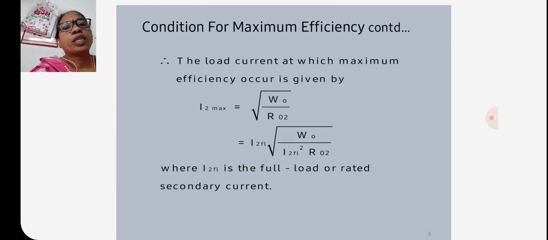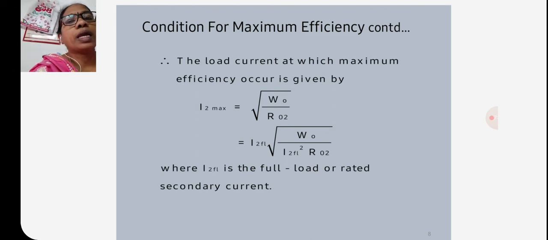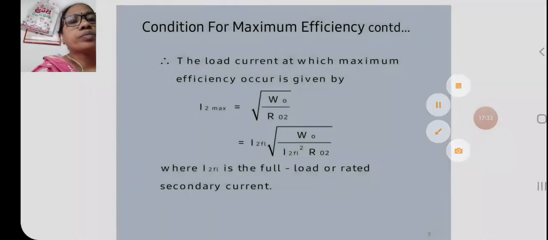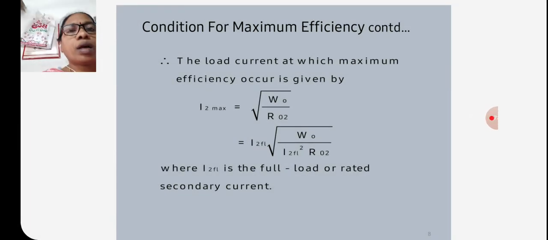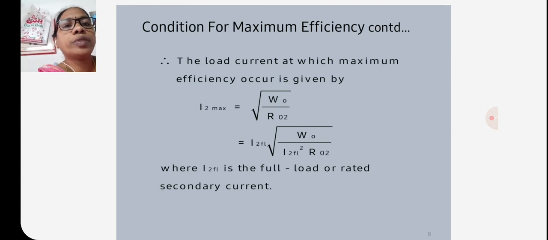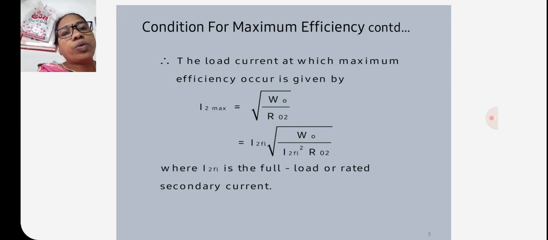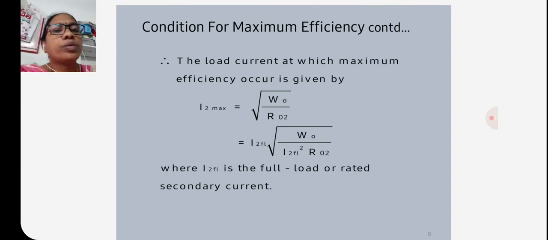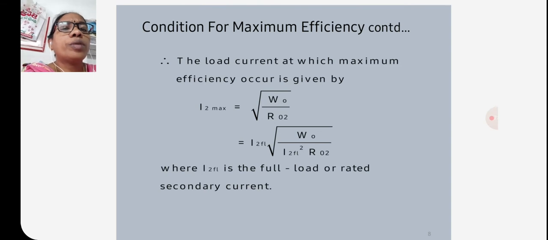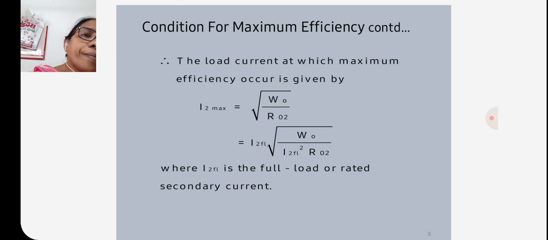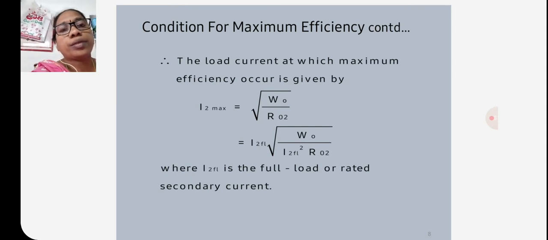So here the load current at which maximum efficiency occurs is given by I2 maximum is equal to under root of core losses by R naught 2, that is equal to I2 under root of W naught by I2 square R naught 2, where I2 is the full load or rated secondary current.